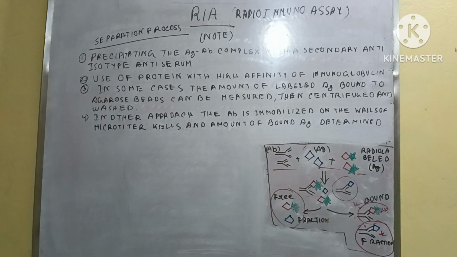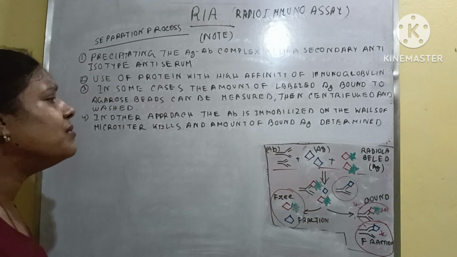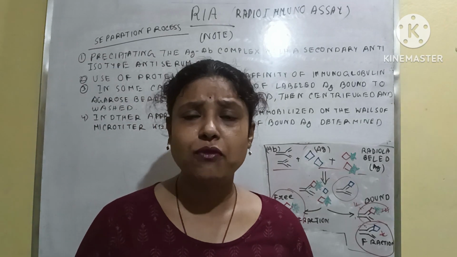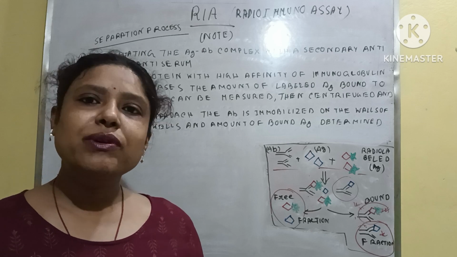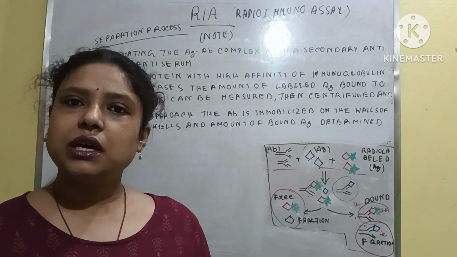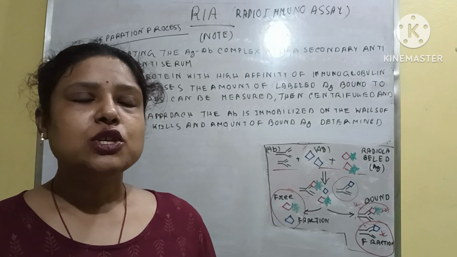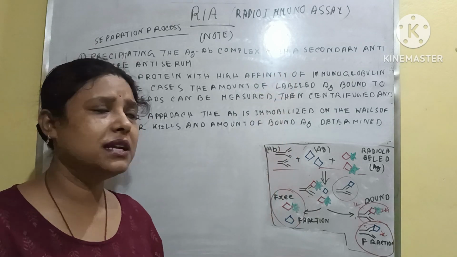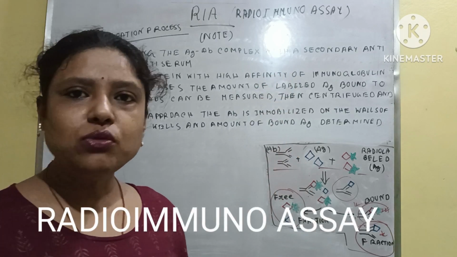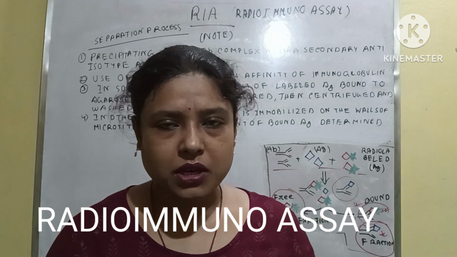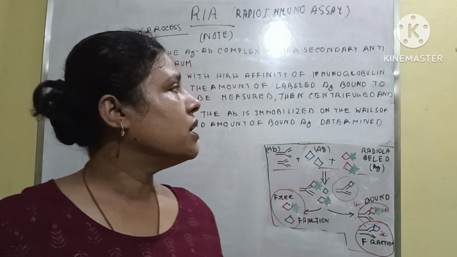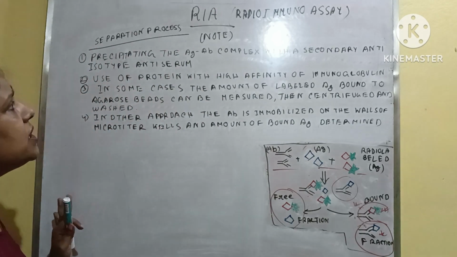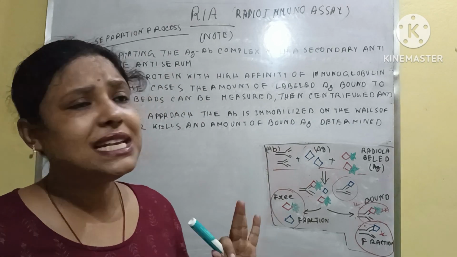All these processes are obviously in the books, how the separation of labeled and unlabeled antigen is possible, so you can check out or follow the books. But here I just described a few processes for how the precipitation, collection or separation is possible. Okay, so this is how radioimmunoassay is explained.